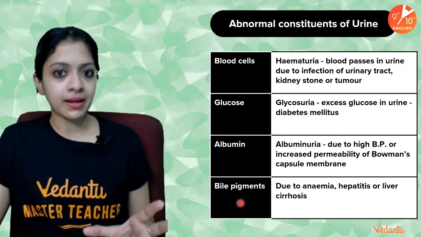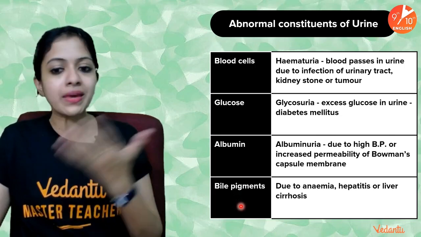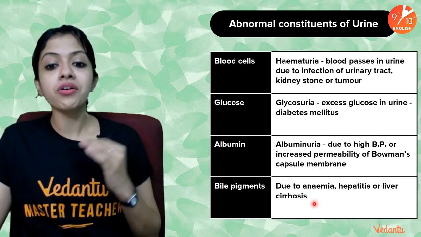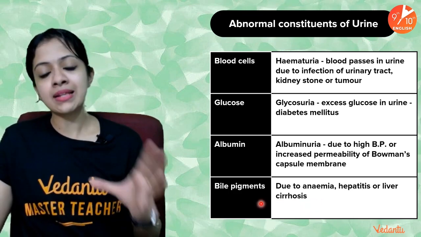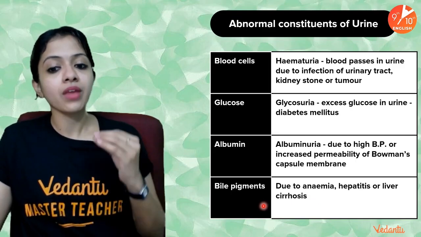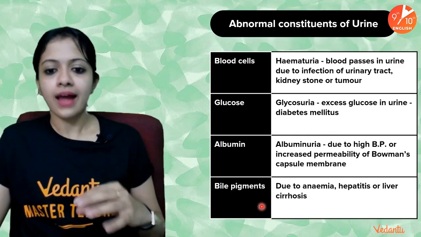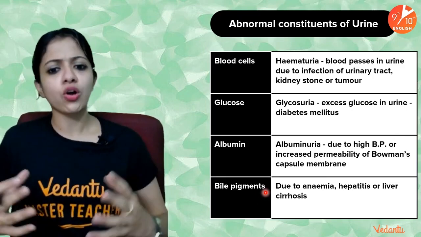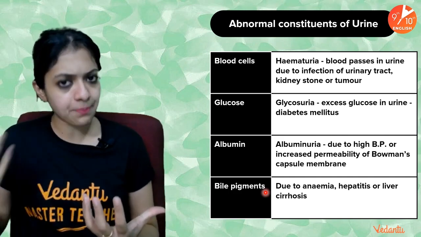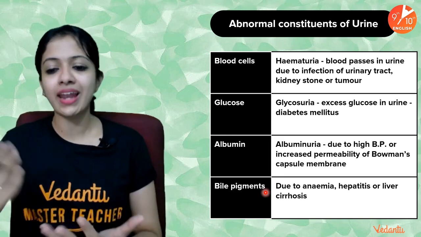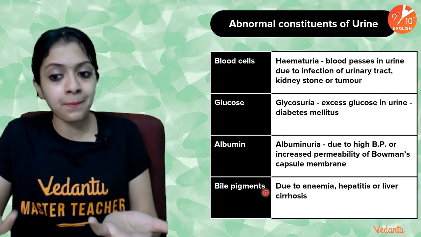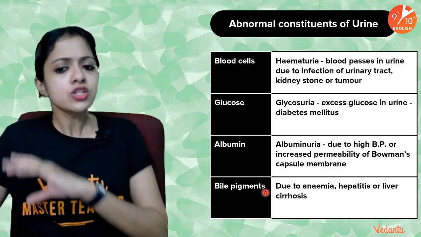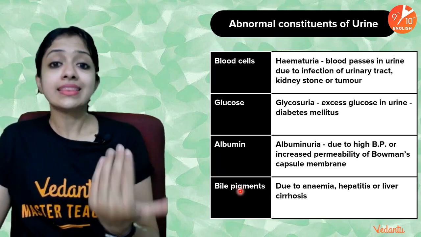And then bile pigments can also be eliminated along with urine, which can occur due to anemia, hepatitis, or liver cirrhosis. Okay, bile pigments are substances which are produced in the liver, and they have a role to play in detoxification of a lot of substances in the body. So if there are too many bile pigments produced because of some kind of condition like anemia, hepatitis or liver cirrhosis, which are purely liver related disorders, they can get secreted.